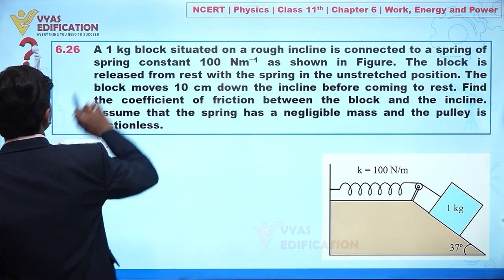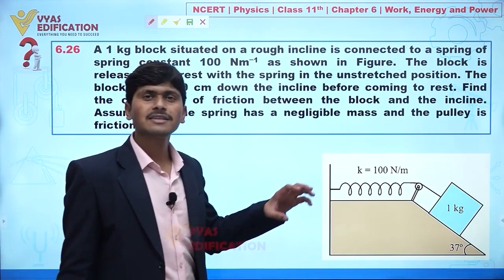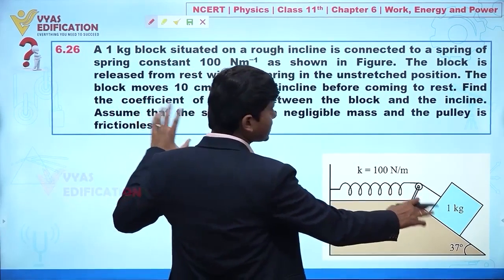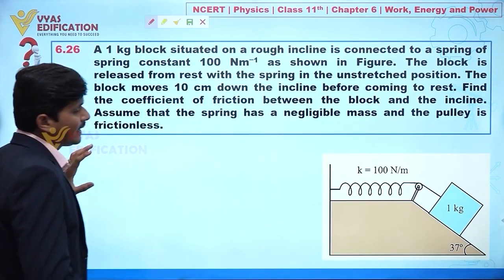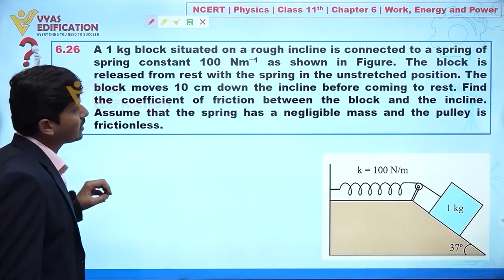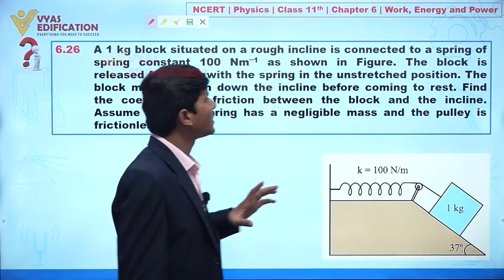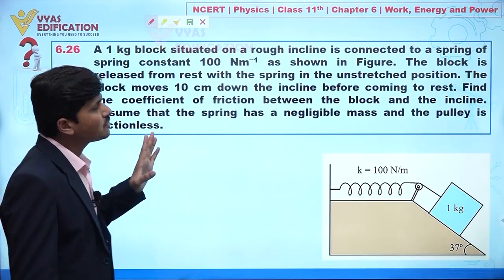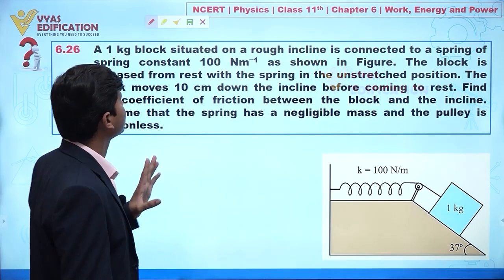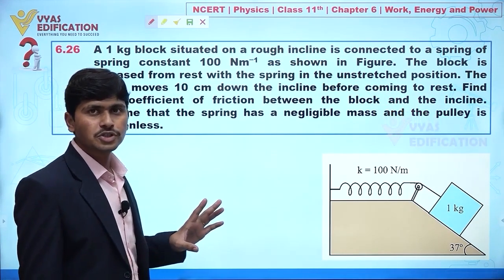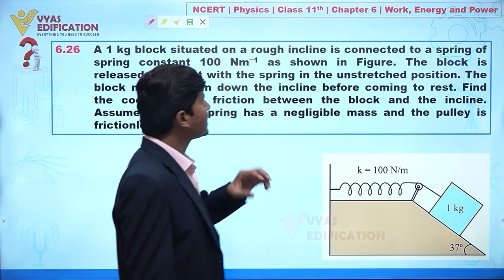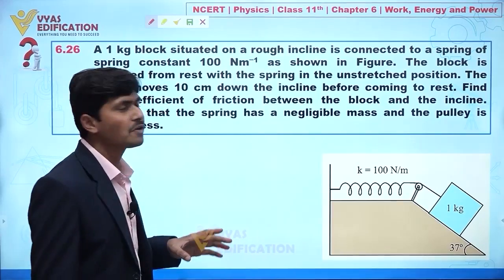Actually, if you understand the question, then this question is very easy for you. A 1 kilogram block is given. This is placed on a rough inclined plane. Inclination angle is given as 37 degree, and the value of K is also given, 100 Newton per meter. The block is released from rest. Clear? Block is released from rest with the spring in unstretched position. The block moves 10 cm down the inclined plane before coming to rest.